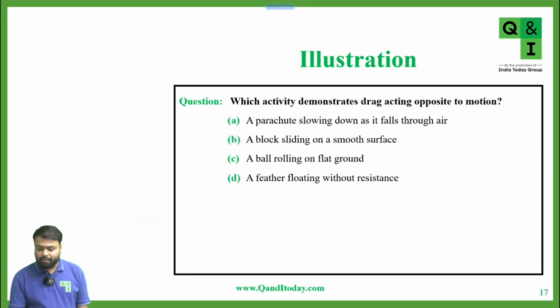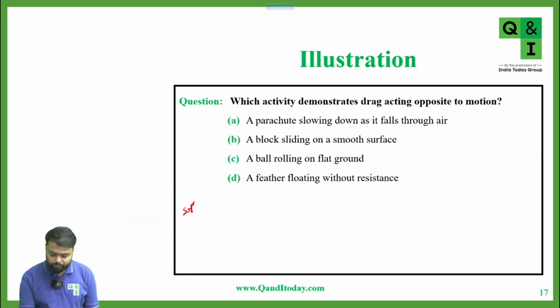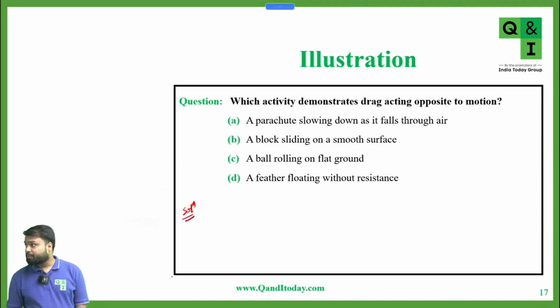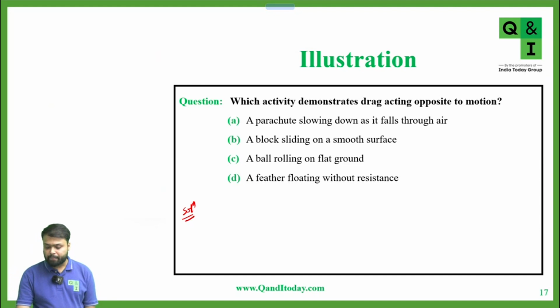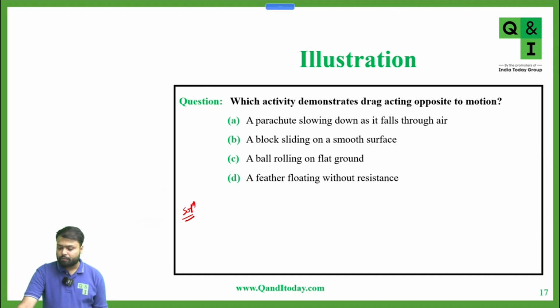Now, which activity demonstrates drag acting opposite to the motion? So, which option is correct? First, a parachute slowing down as it falls through air. Second, a block sliding on a smooth surface. Third, a ball rolling on a flat ground.